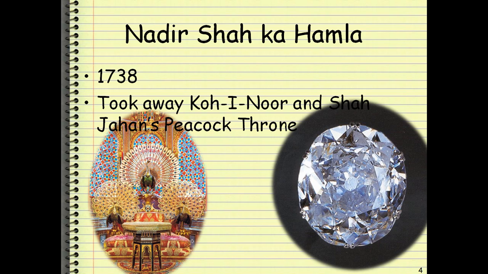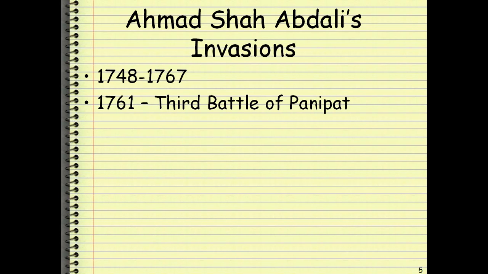So after the death of Nadir Shah, he started his own empire. The Peacock Throne and the Kohinoor were stolen. Moving on. Now, after Nadir Shah came Ahmad Shah Abdali. So he kept on invading India from 1748 to 1767.